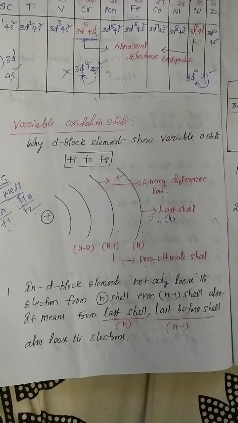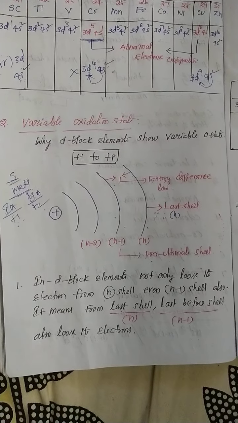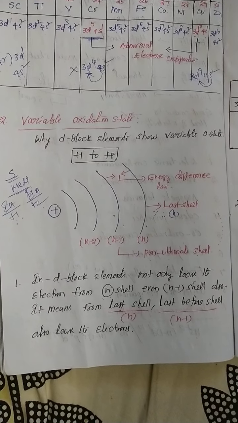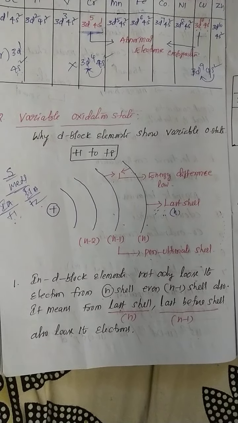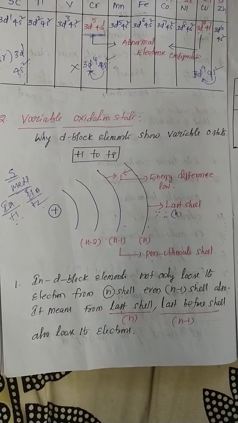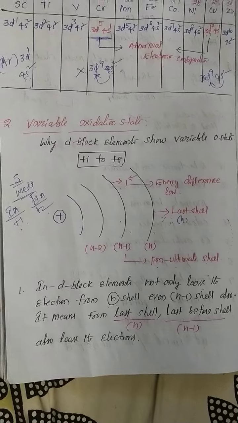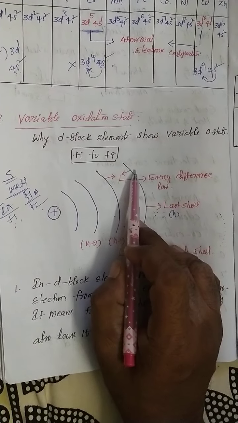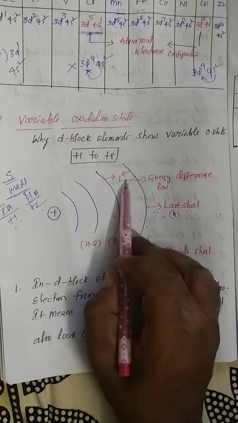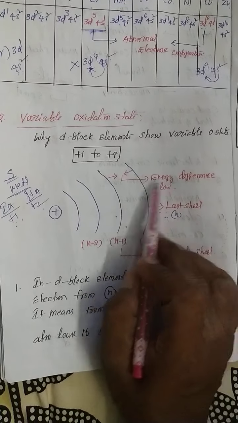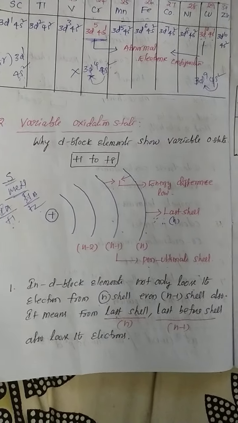So, my dear students, the most important point: why do d-block elements show variable oxidation states? The first reason is that d-block elements lose electrons not only from the outermost orbit but also from the penultimate shell. The second reason is that the energy difference between the last shell and the last-before shell is very low. That's why they easily lose the electrons.